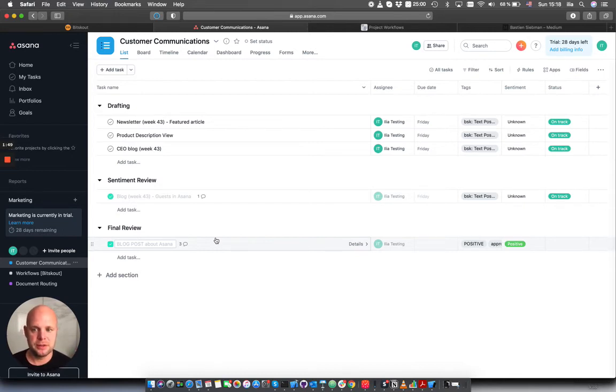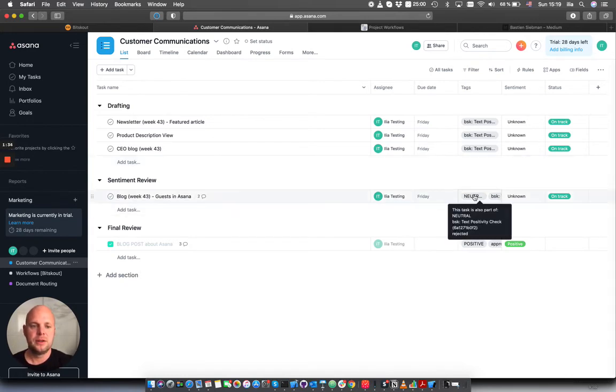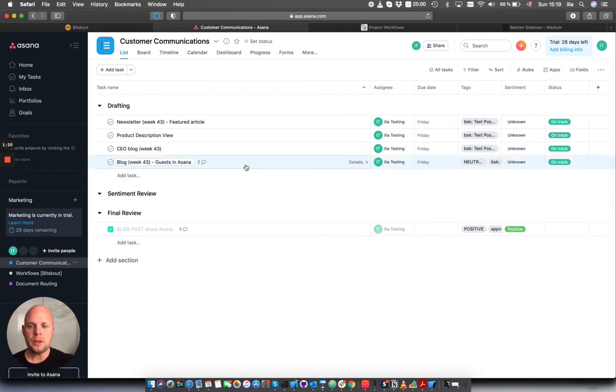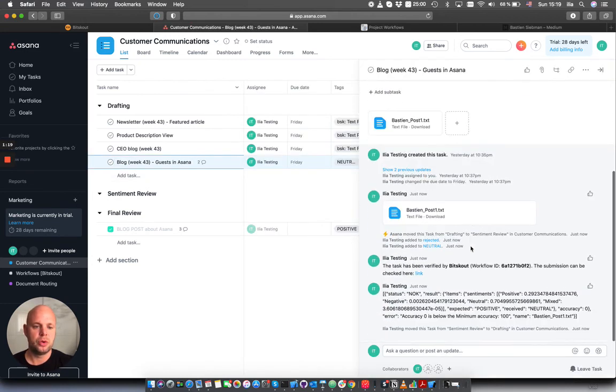Depending on the results, it's either going to move here to final review because it's positive, so we can continue, or it's going to be moved back to draft because it needs an extra review. So in this case, as you can see, the text is neutral. And it means that depending on our content strategy, it can be reviewed once again and maybe updated. Okay, just to show you how the system works.